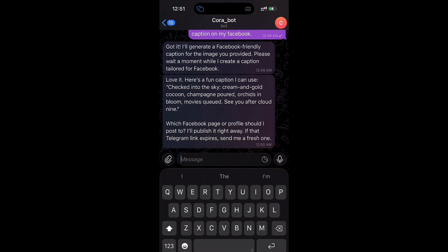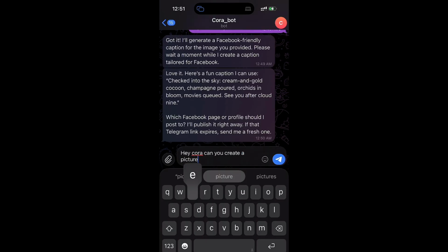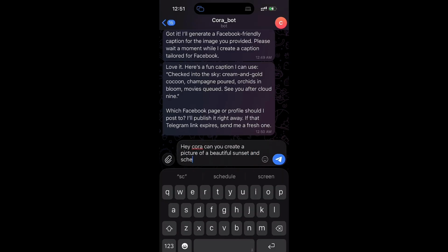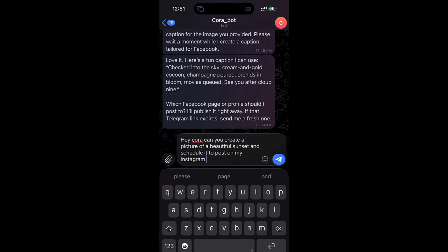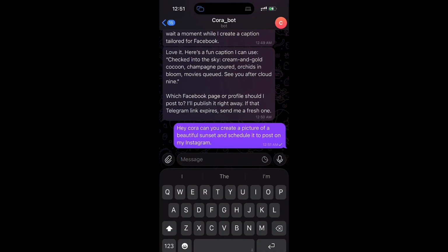Now, here's another thing that we can do. Hey Kora, can you create a picture of a beautiful sunset and schedule it to post on my Instagram? Now again, you can give specific instruction. You want to post it on Instagram, you want to post it on Instagram stories, you want to post it as a story, as a reel, whatever you want. It's as simple as that.